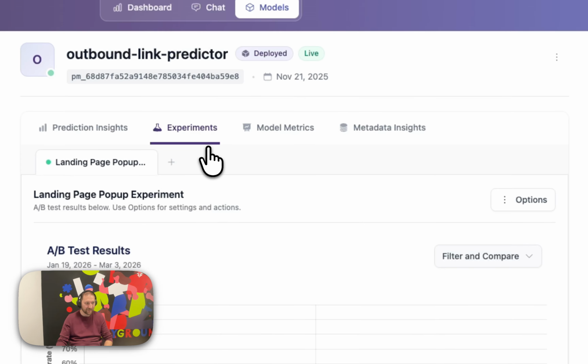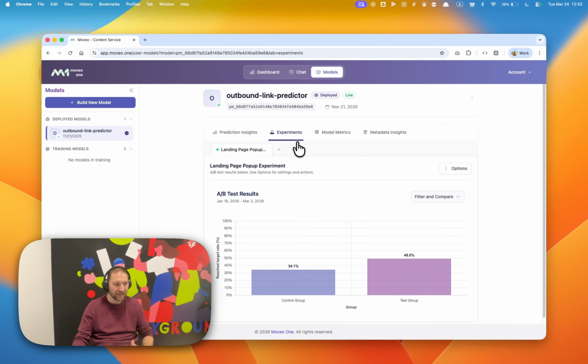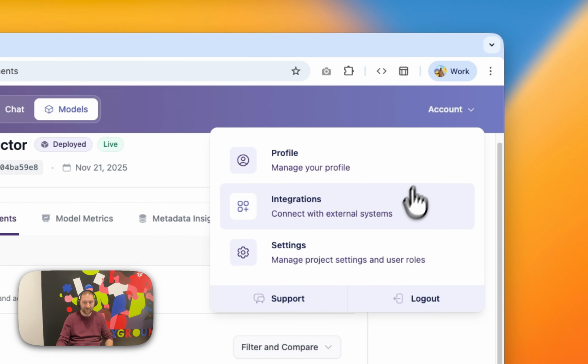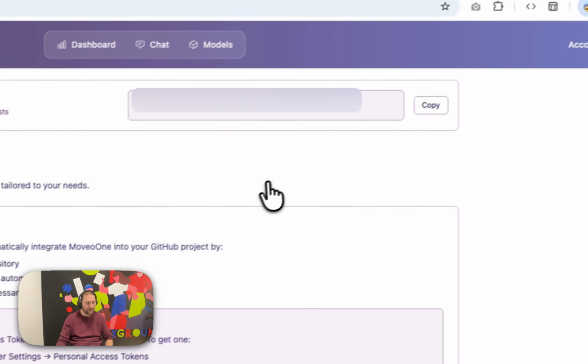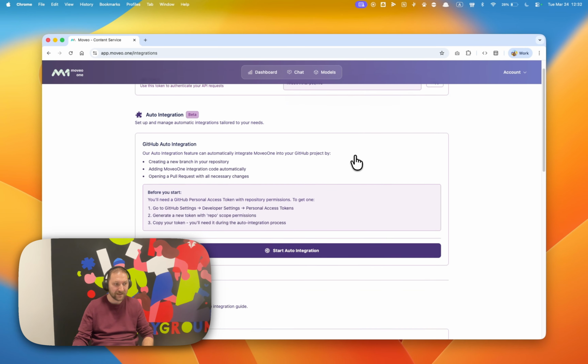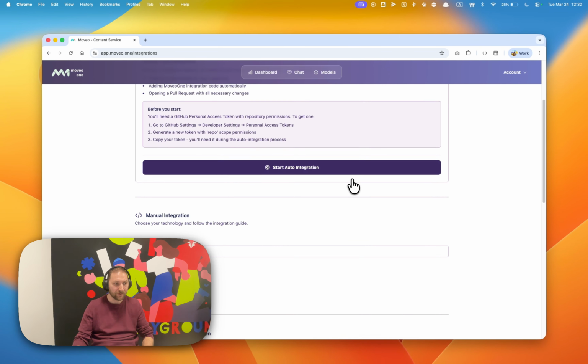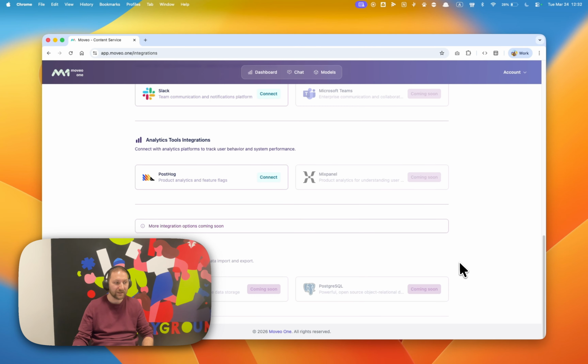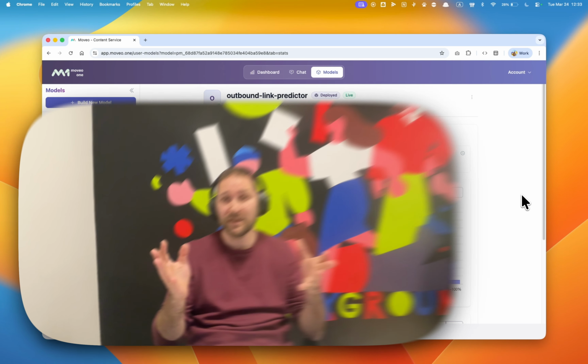Then you run a simple experiment to that group and measure the impact. In this case, by targeting only these users, we increased free to paid conversions by 18%. And it just takes a few minutes to integrate. You can add Moveo tags similar to Google Tag or connect tools like PostHog, Mixpanel, Segment, or BigQuery. Once connected, we start using your existing data right away. So this is the idea.